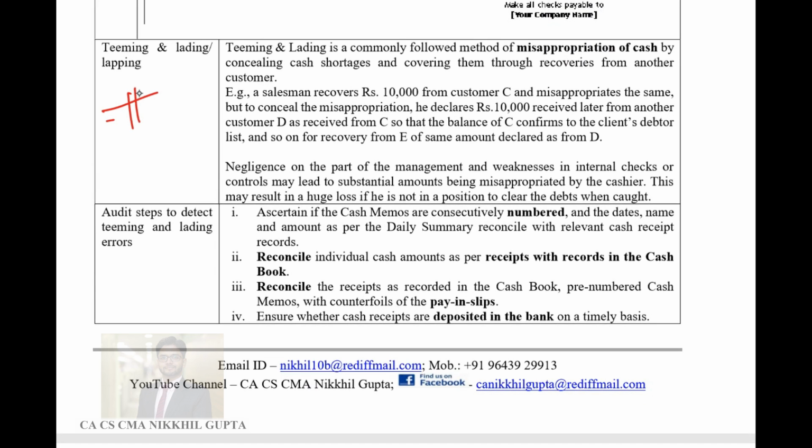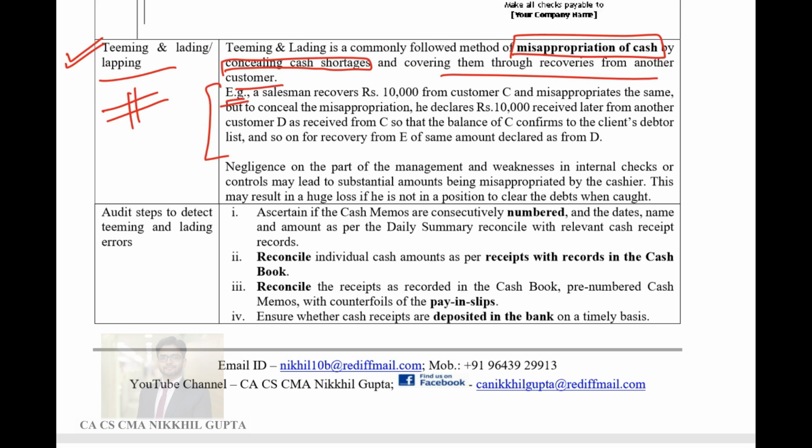Next is teaming, lading and lapping. This is a kind of fraud which happens in a company and is detected while vouching. It is a fraud which relates to misappropriation of cash. Whenever a person, an accountant or a cashier, wants to misappropriate cash, they can employ this technique of teaming and lading and lapping. This technique is used to conceal cash shortages by covering them through recoveries from another customer. Let's see an example and understand what teaming, lading and lapping is.